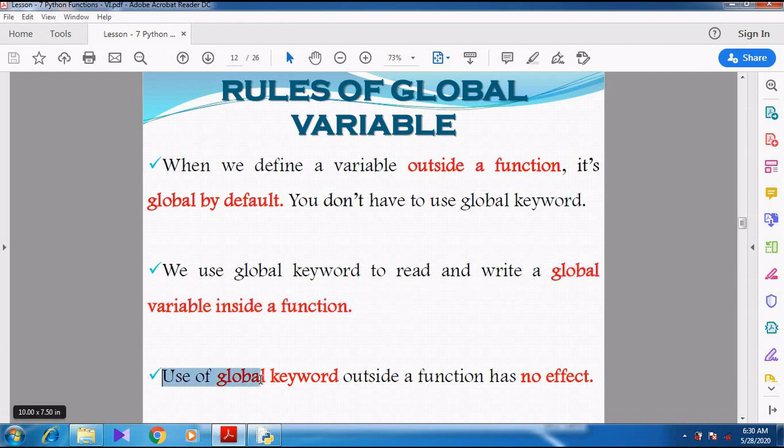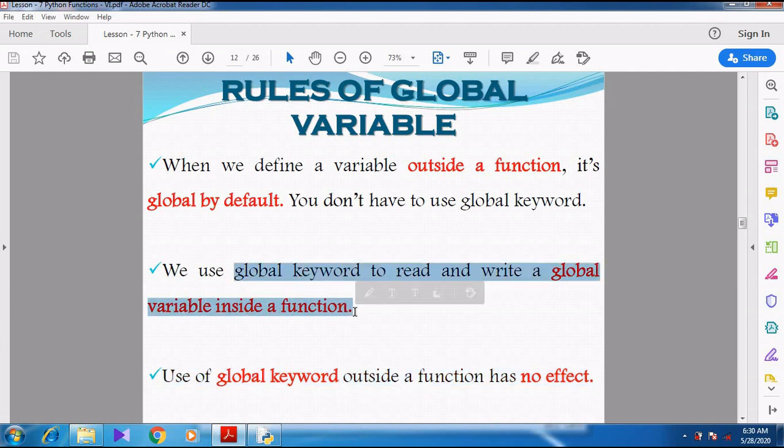Right. Use of the global keyword outside the function has no effect. Whenever I use the global keyword outside the function, it does not give any effect to the variable, because whenever we create a variable outside the function, it acts like a global variable. So you don't need to use the global keyword outside the function. Try to use the global keyword only when we use the global variable inside the function. Right? I think you have understood these rules.